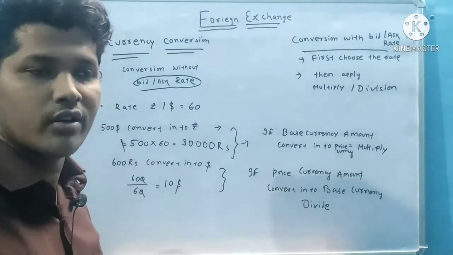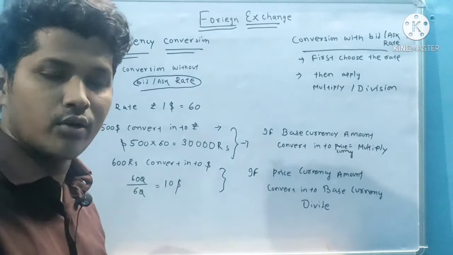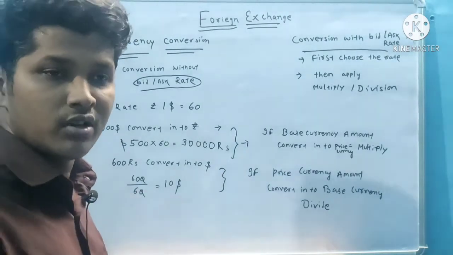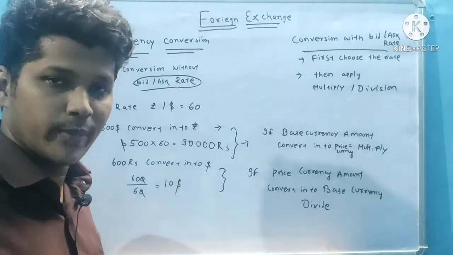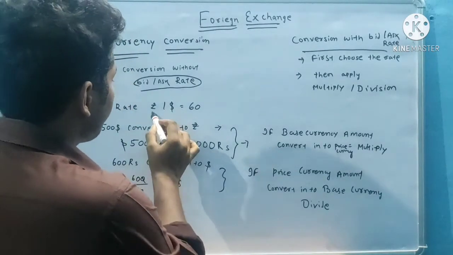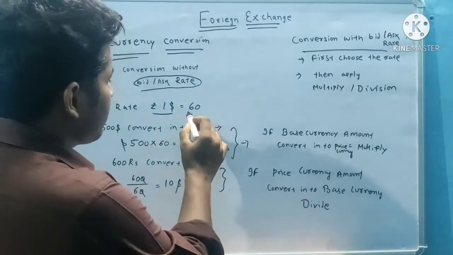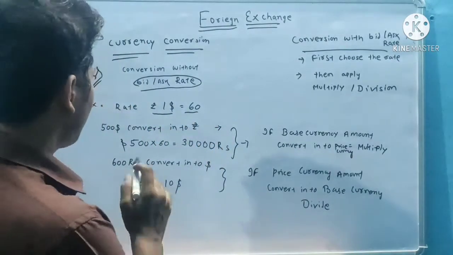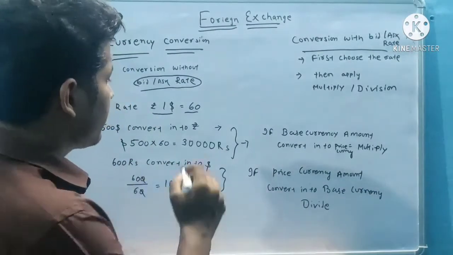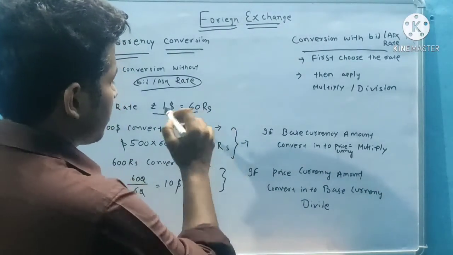So how to convert foreign currency into home currency and home currency into foreign currency without a given bid or ask rate. Now let's start. Suppose the rate rupee by dollar is equal to 60. So $1 is equal to 60 rupees.